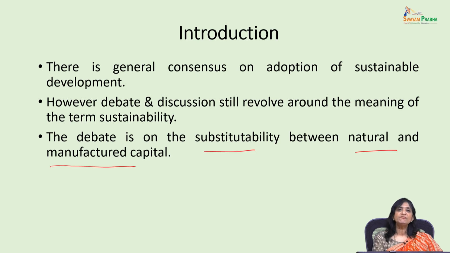The second is manufactured capital, which is man-made capital. So the debate is, can the economy use the natural resource and substitute it with manufactured capital? That debate revolves around whether natural and manufactured capital are perfect substitutes or not.